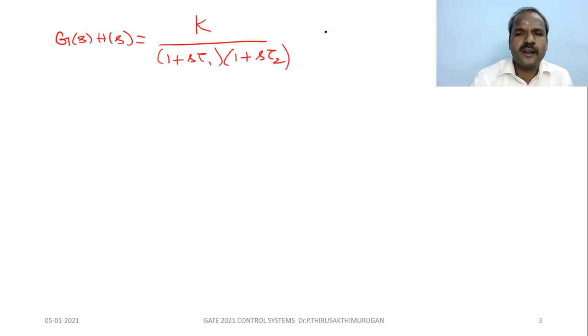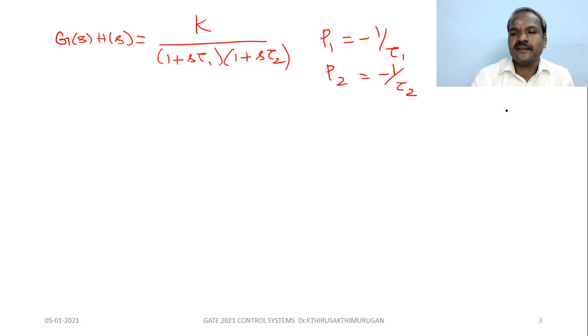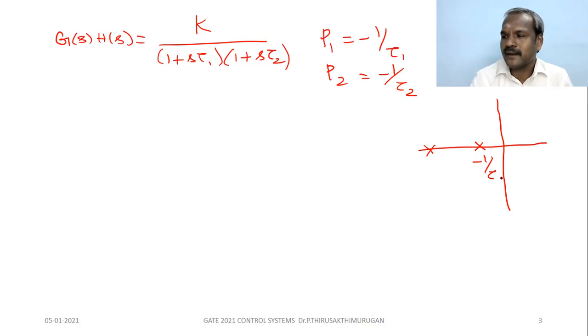One pole P1 is at minus 1 by tau 1, P2 at minus 1 by tau 2. So what is the typical plot for this? Two poles on the negative real axis, with tau 1 greater than tau 2.